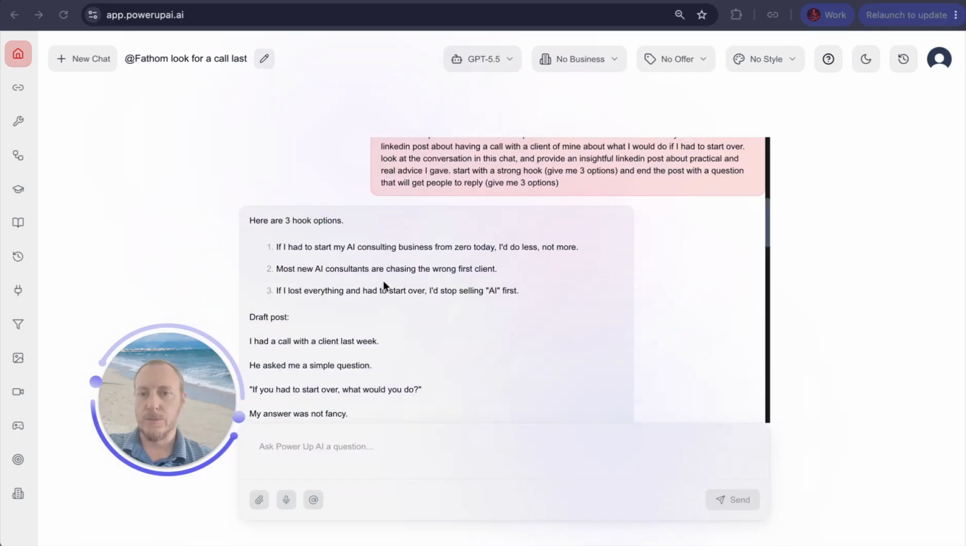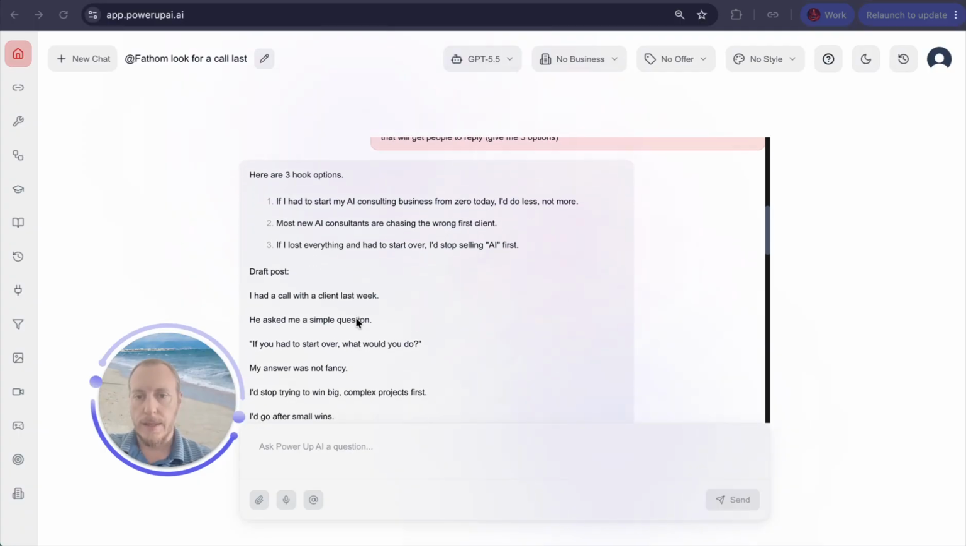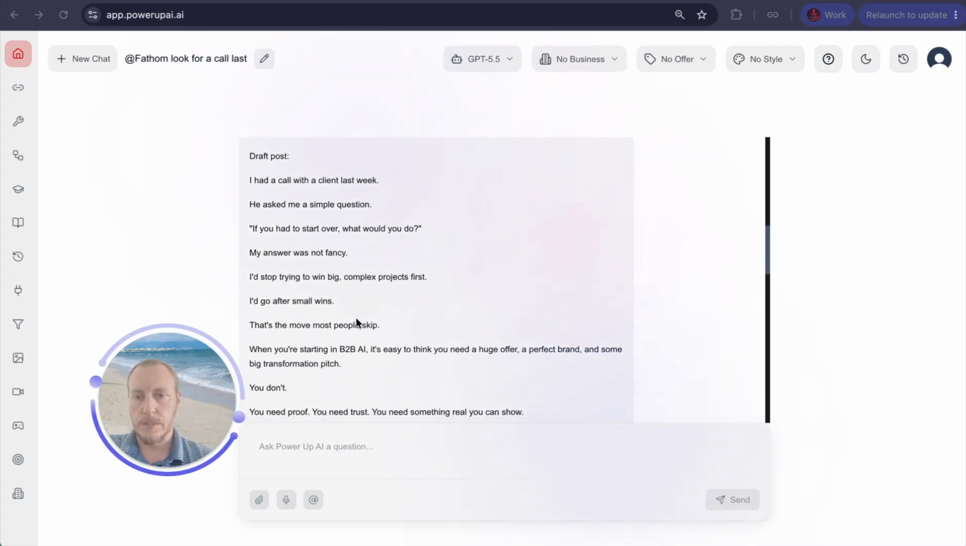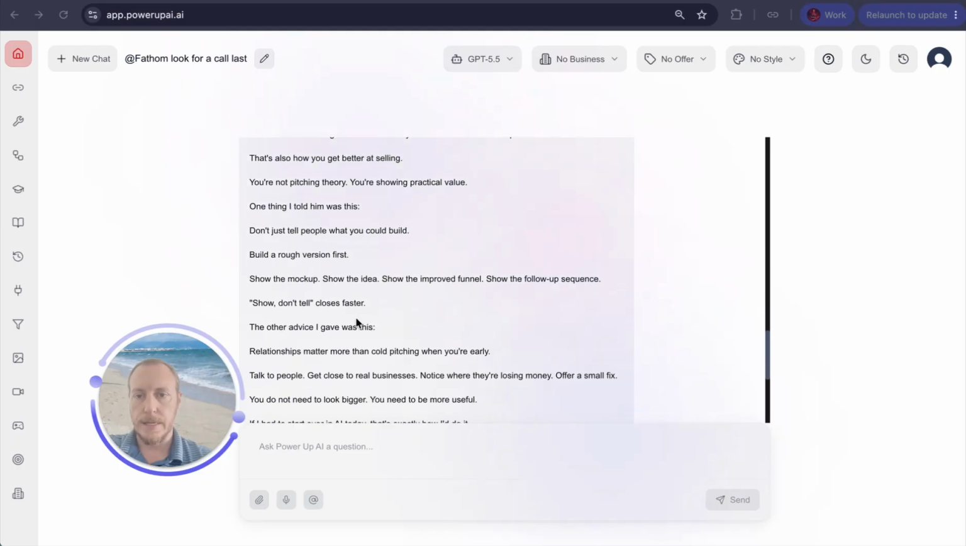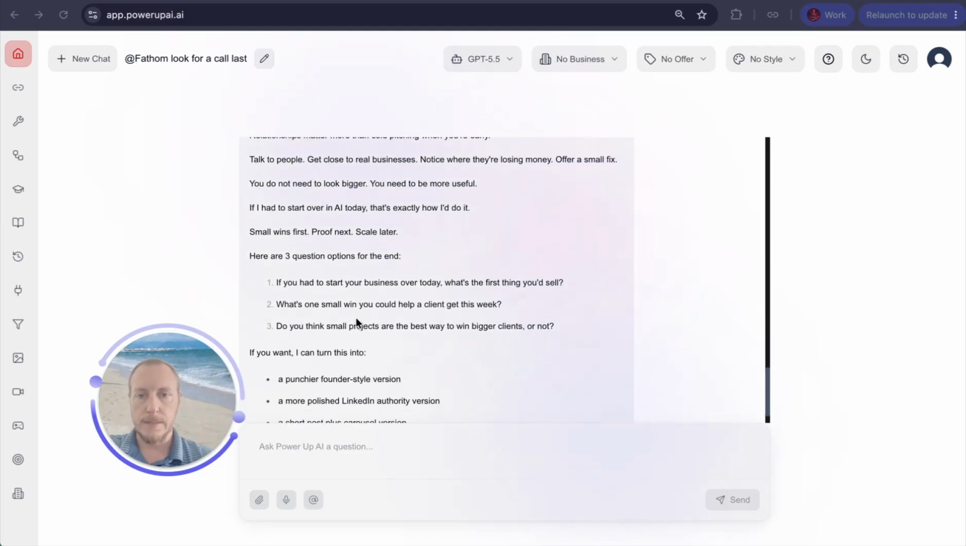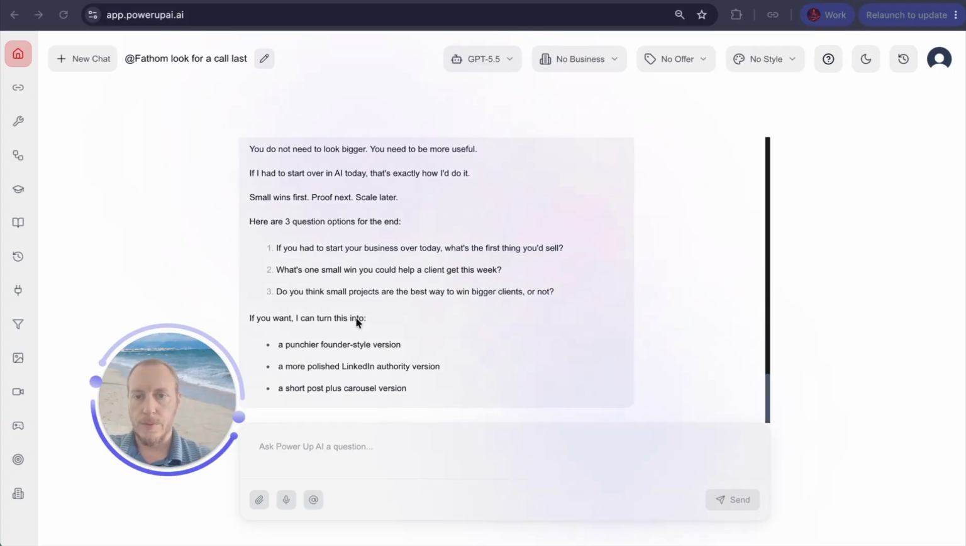All right, so here's what we got. 3 good hooks to start. If I had an AI business, I'd do less. Most new consultants are chasing the wrong client. If I lost everything, I had to start over. I think I like number 2. I think I'll go with 2. And then here's the draft post. Now what I'm going to do is read through this in detail and probably do some edits. And then here are the 3 options at the end.